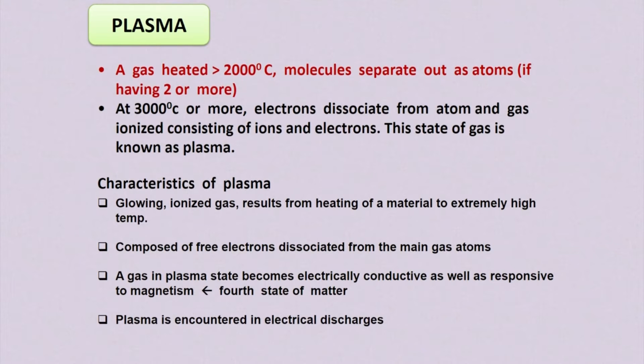Also it is responsive to magnetism. So a gas in the plasma state has an electrically conducting property, and it also responds to magnetism. Gas in the plasma state is called the fourth state of matter. So plasma is called the fourth state of matter, and it is encountered due to electrical discharges. Now, how is this much heat generated from the plasma? We shall discuss that.